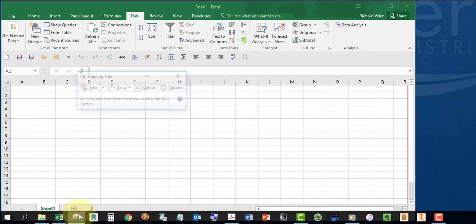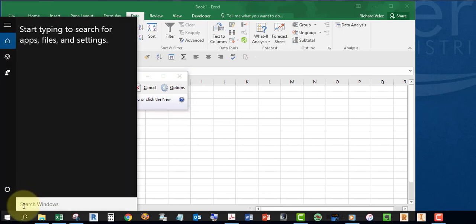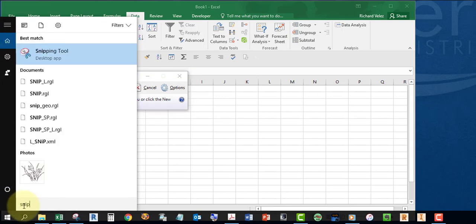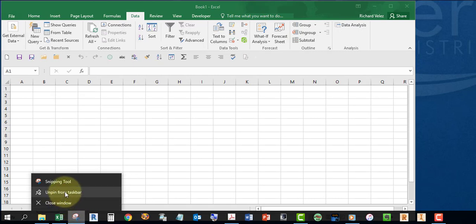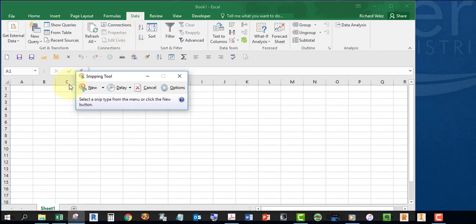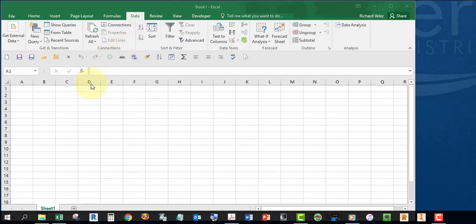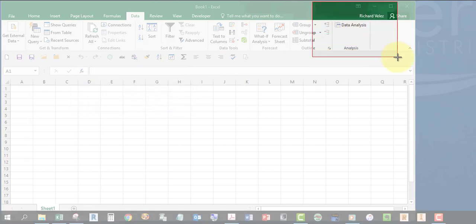Open your snipping tool. If your snipping tool is not in your taskbar, open the search window and search for SNIP, and it should be on the top of your list. Open it. And once it's opened, pin it to your taskbar. Select New and draw a window around data analysis and include your name,